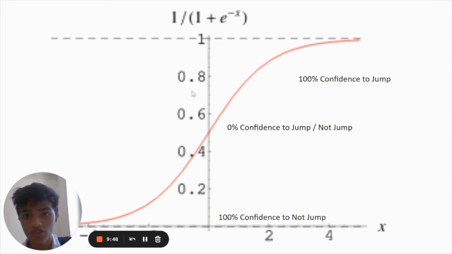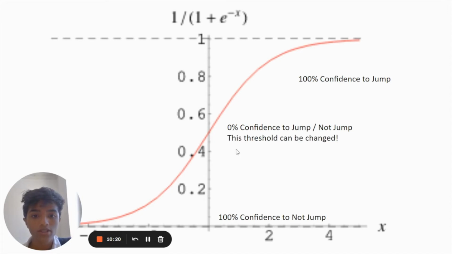So the sigmoid function is right here, 1 over 1 plus e to the negative x for any x. And that basically gives you this S curve, which is going from 0 to 1. So any x value will give you a y value of 0 to 1. And that's basically like its confidence. So 1 is 100% confidence to jump. 0.5 is 0% confidence to jump or not jump. So it's not confident in anything at all. It doesn't know what it's doing. You really don't want to have that. And a 0 is 100% confidence to not jump, which is also really good.